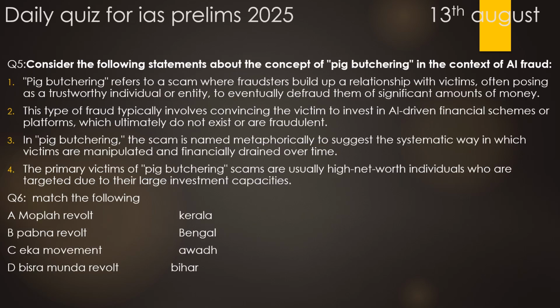Now moving to question number 5, we discussed data prevention. The misleading information is due to AI and present technology. Here we discussed a concept called pig butchering, so I had framed a question on it. Consider the following statements about the concept of pig butchering in the context of AI fraud.